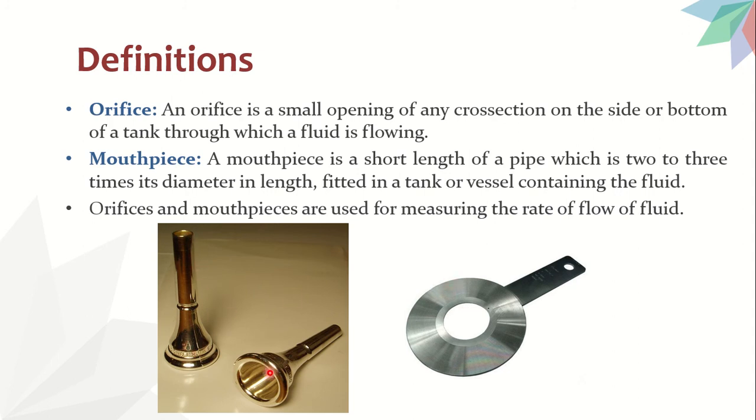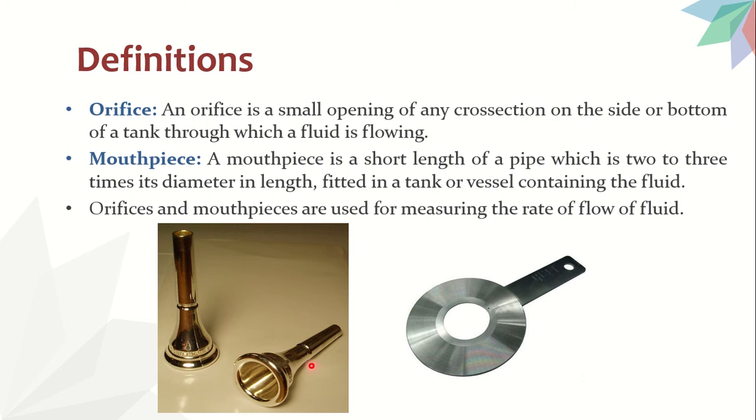Similarly, see, this is our mouthpiece. Okay, you see, mouthpiece is nothing but the extension of the orifice. Remember, you don't call it a hole. There is no word called hole in fluid mechanics. Here hole means orifice. Now you see, you have an orifice here, and in continuation to it you have a small length of pipe, right? That's what is called a mouthpiece. Clear? So a mouthpiece is a short length of pipe, 2 to 3 times the diameter in length, fitted in a tank or vessel containing the fluid. So whatever the diameter of the mouthpiece is, the length of the mouthpiece will be almost 2 to 3 times its diameter.